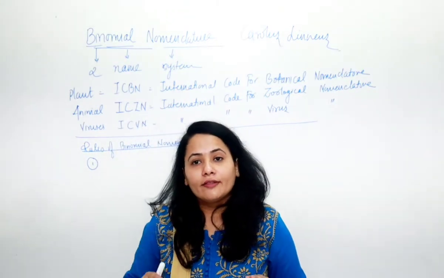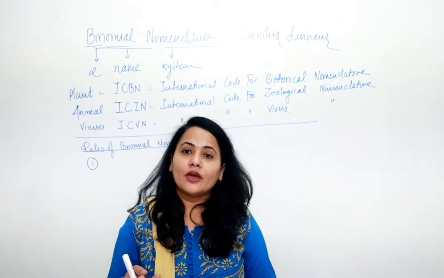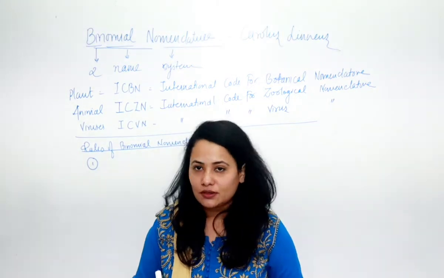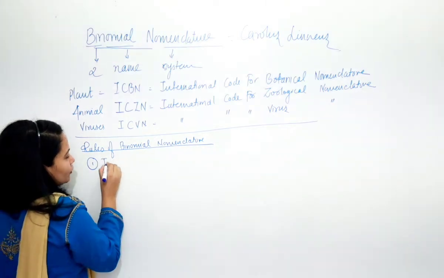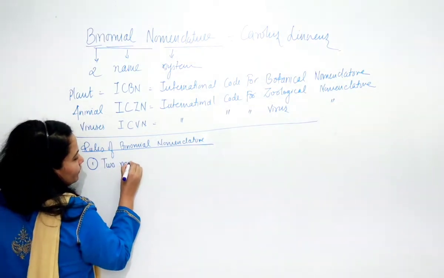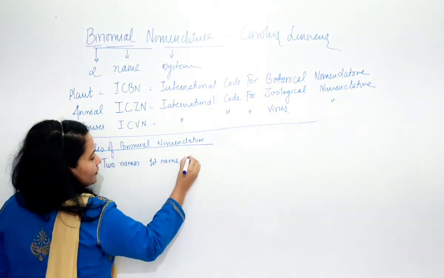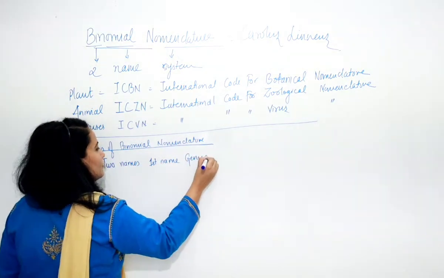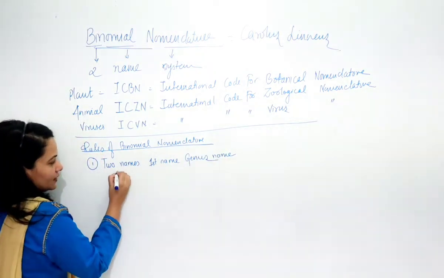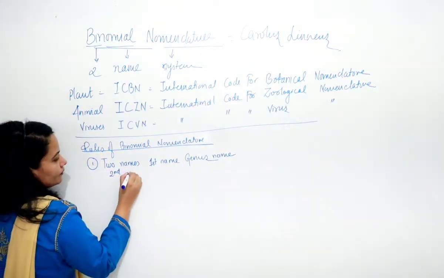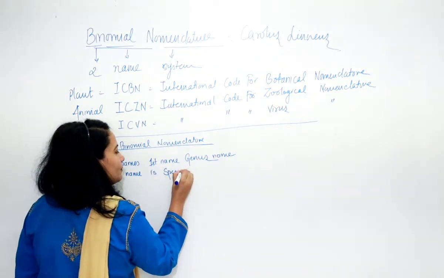The first name is a generic name or the genus name, and the second name is the species name. So the first rule is what? It should have two names. The first name is a genus name, whereas the second name is the species name.